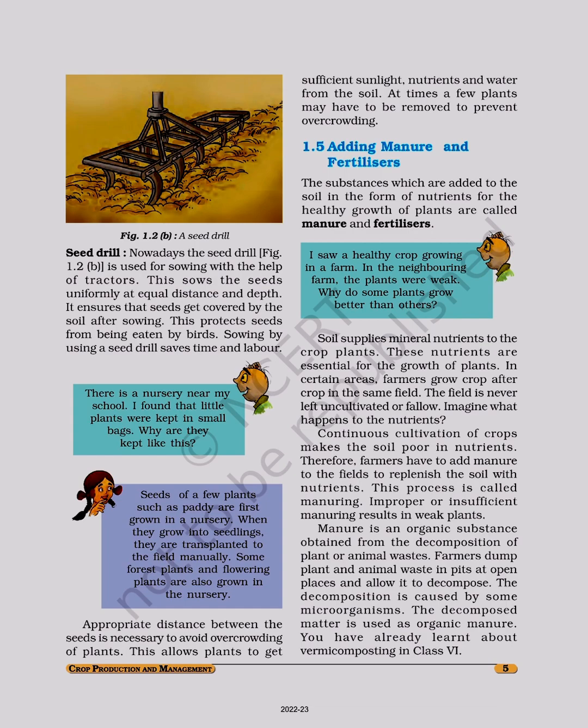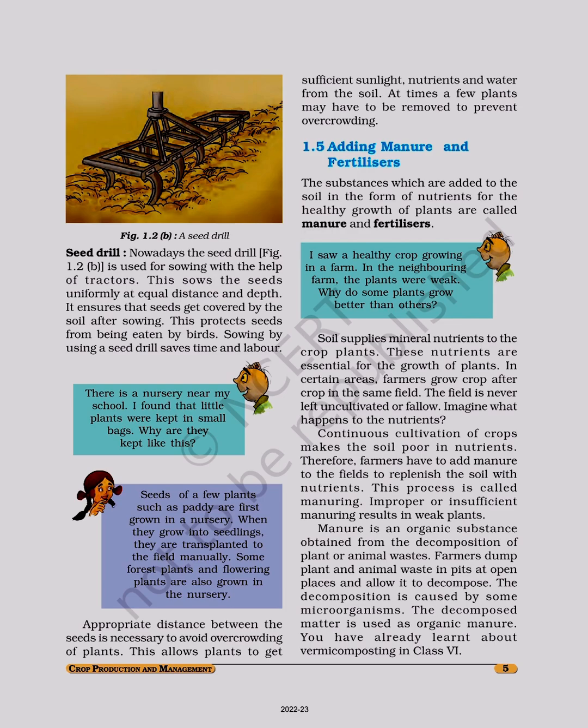Farmers grow crop after crop in the same field. The field is never left uncultivated or fallow. Imagine what happens to the nutrients. Continuous cultivation of crops makes the soil poor in nutrients. Therefore, farmers have to add manure to the fields to replenish the soil with nutrients. This process is called manuring. Improper or insufficient manuring results in weak plants.